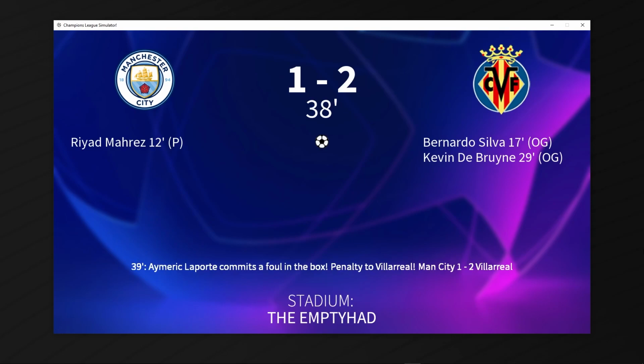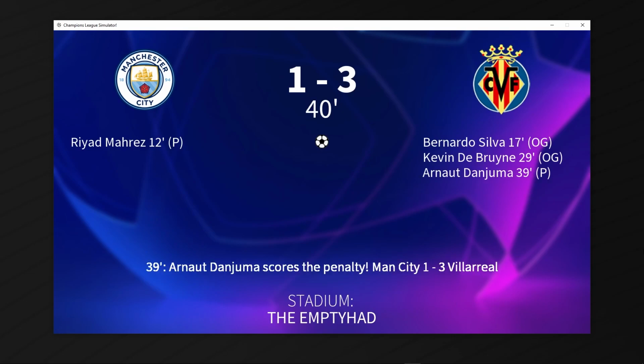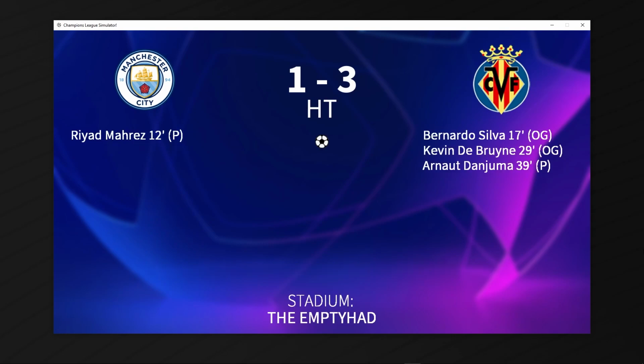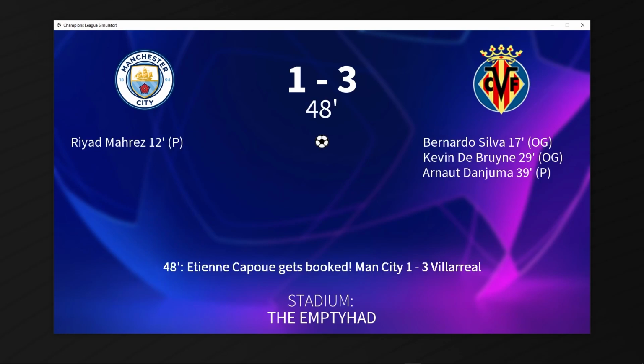What is happening? Laporte commits a foul in the box. It's another penalty to Villarreal, and they have the chance to go 3-1 up before halftime. What they do. Arnaud Danjuma possibly has just won the Baraltech Champions League for Villarreal. Another penalty to Villarreal in the 43rd minute. He misses though. That could be crucial if City mount a comeback. Halftime, 3-1 Villarreal. Capu gets booked in the 48th minute.